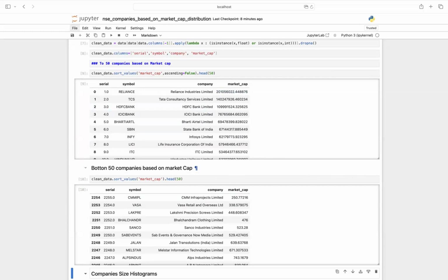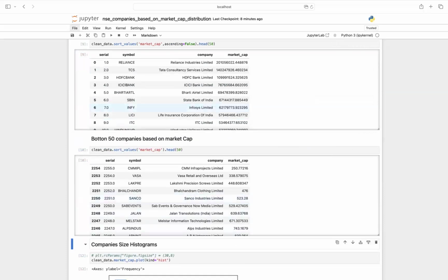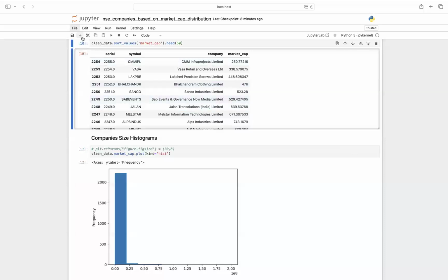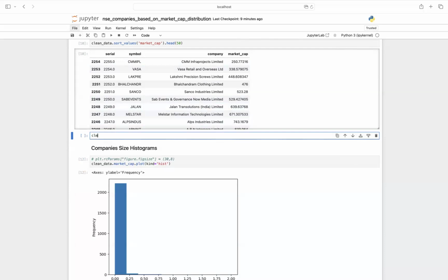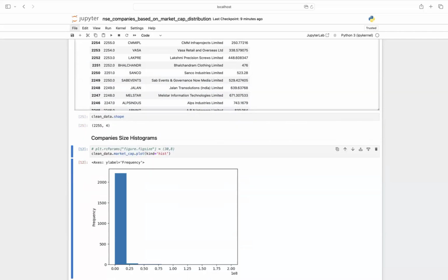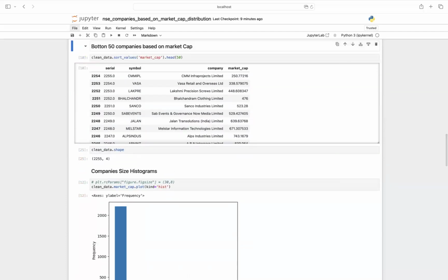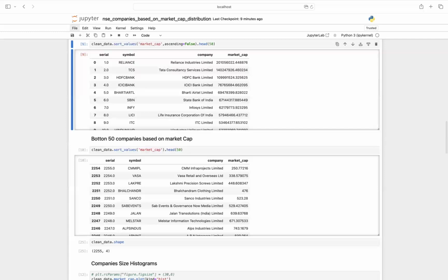Now, if we try to make a histogram of this record for all these companies, let me just quickly show you the shape of this data as well, like what the record count is that remained after doing the cleaning. Okay, so we have 2,255 total companies, and these are 4 columns. So now if we try to create a histogram of just the data to see what the distribution of most of the companies' market cap is.